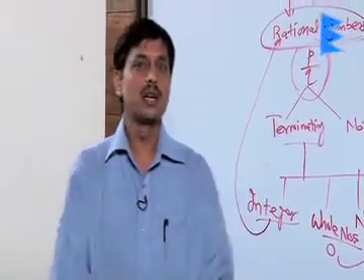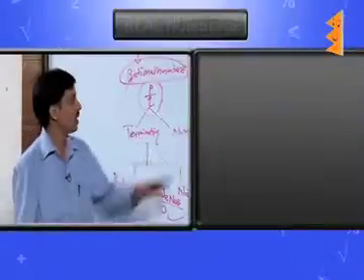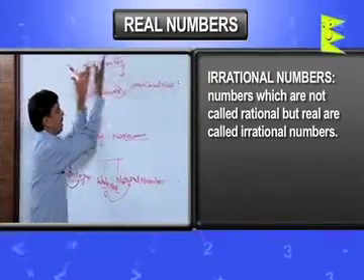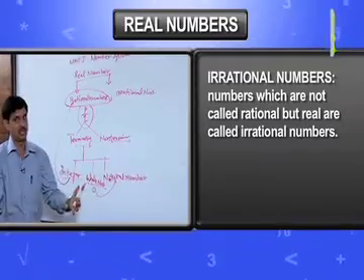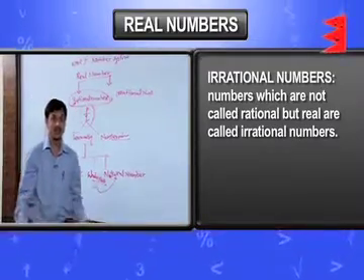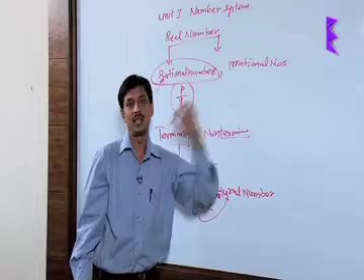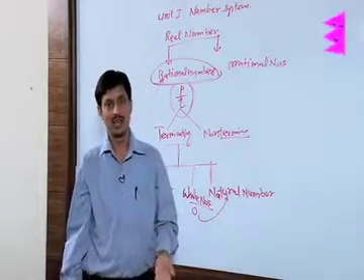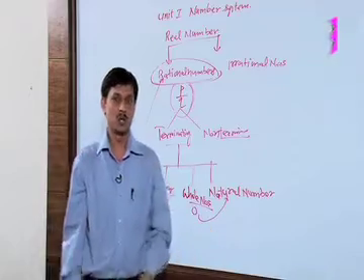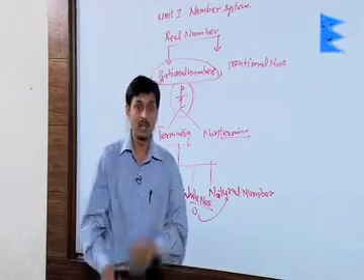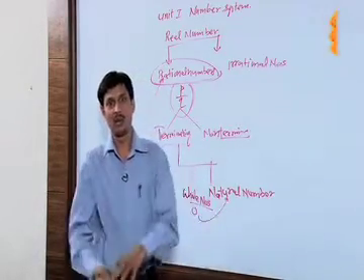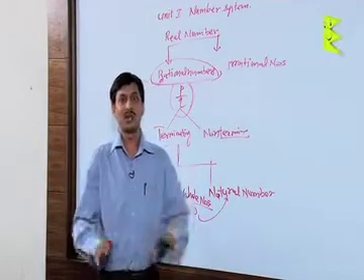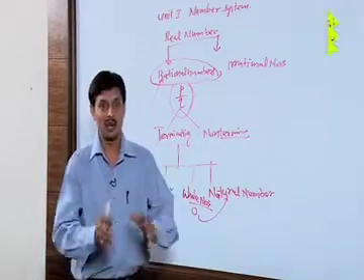To understand the concept of irrational numbers: numbers which are not rational but real are considered irrational numbers. It is definitely not sufficient to define the irrational number this way. It is just like somebody asking, where is your house? He said it is just opposite the post office. Then he asked, where is the post office? He said it is just opposite my house. And then one asked, where are both? He said they are both opposite to each other. So ultimately we are not reaching the goal.